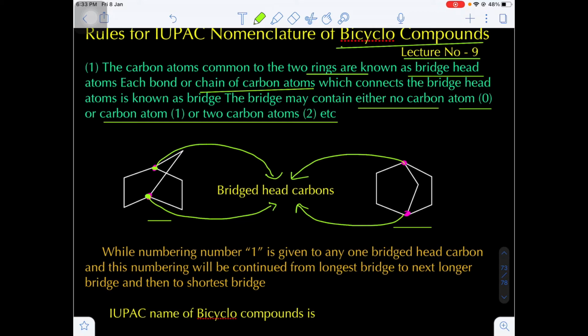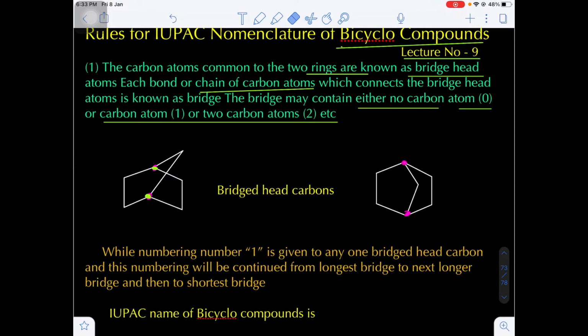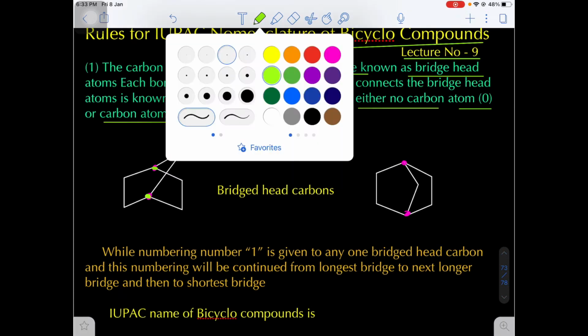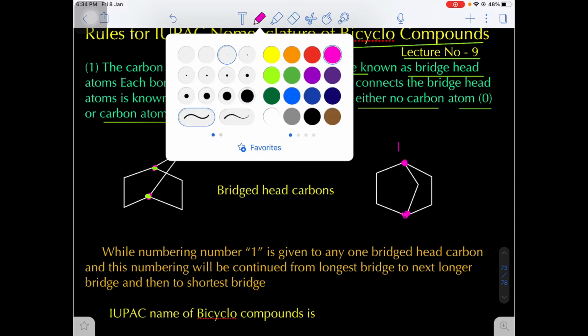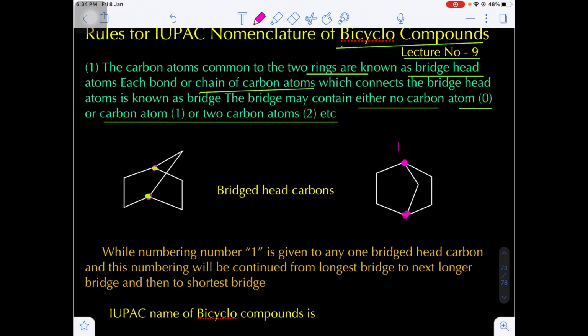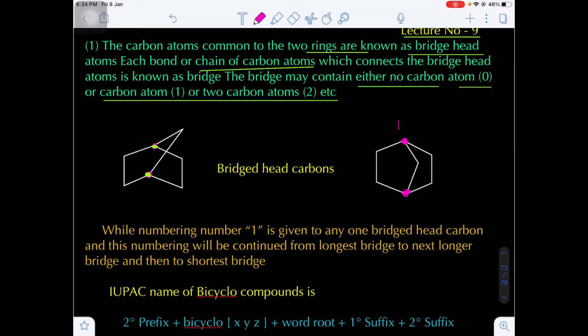Now, how do we number the carbon atoms in bridged, otherwise bicyclo, compounds? First of all, we take number 1 for any one of the bridgehead carbons. Suppose two bridgehead carbons are there; you take any one of them as number 1. The numbering starts from that bridgehead carbon atom and continues along the longest bridge. After that we go for numbering the longer bridge, and finally we complete the numbering in the shortest bridge. Are you getting my point?